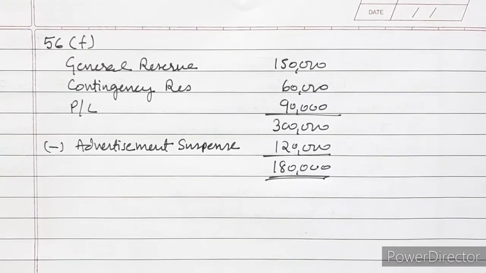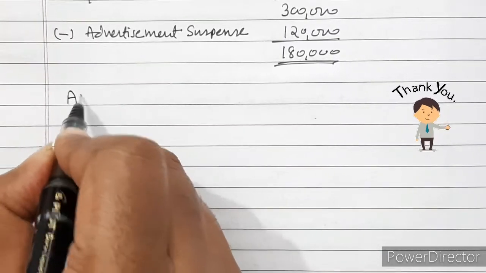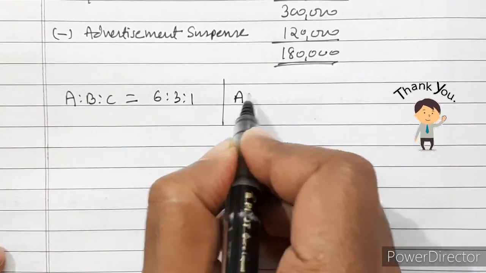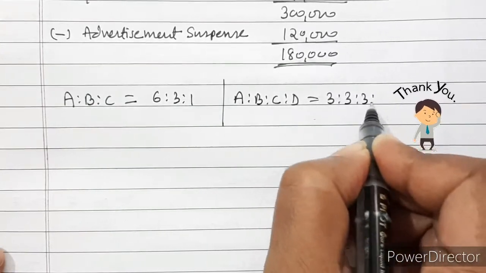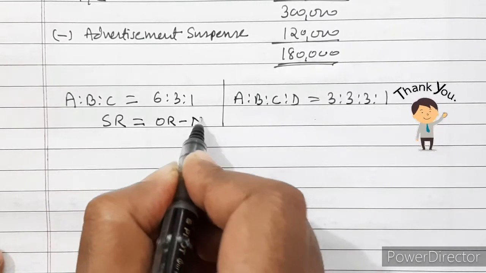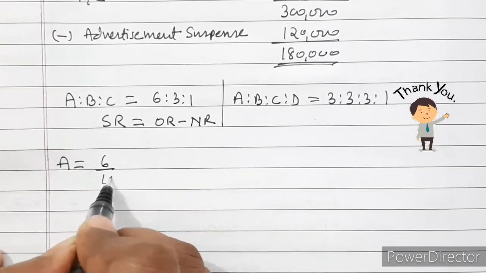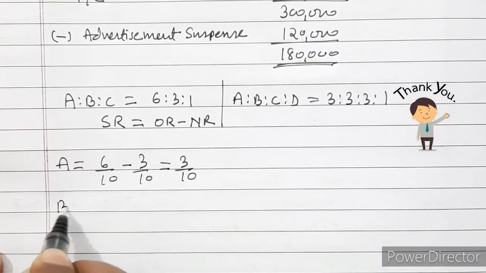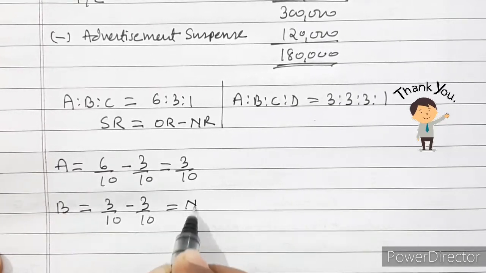Now we will calculate sacrificing and gaining ratio. So A:B:C is equal to 6:3:1, and A:B:C:D is equal to 3:3:3:1. Now we know that sacrificing ratio is equal to old ratio minus new ratio. Therefore for A, it is 6 by 10 minus 3 by 10, that is equal to 3 by 10. For B, it is 3 by 10 minus 3 by 10, that is equal to nil.